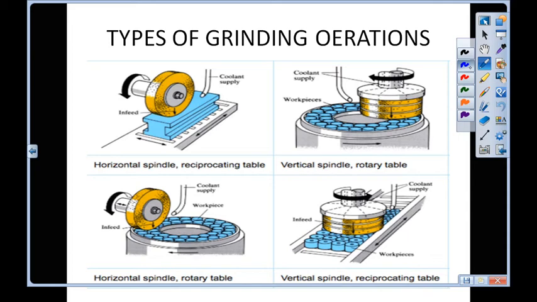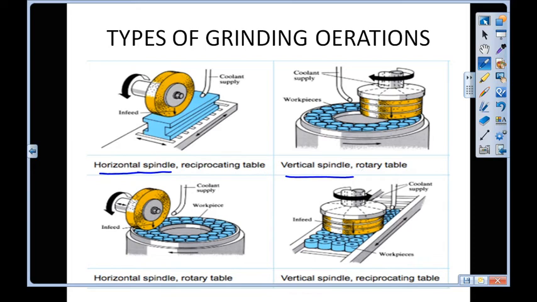So depending upon the position of the axis of the grinding wheel, we have basically two types of grinding operation. One in which spindle axis is in the horizontal plane and the other one is the vertical.